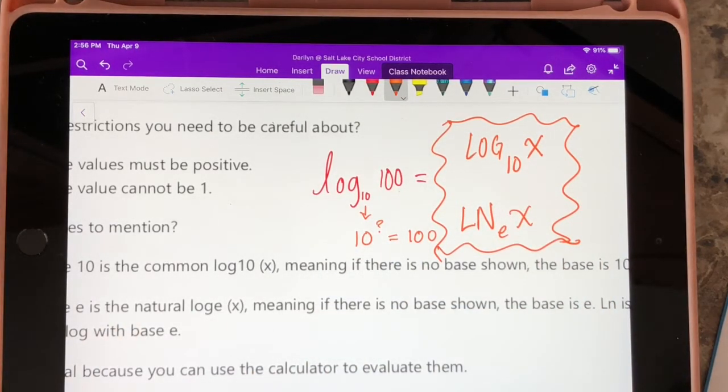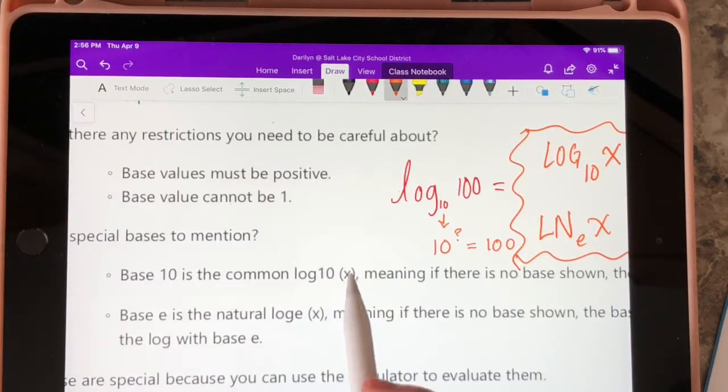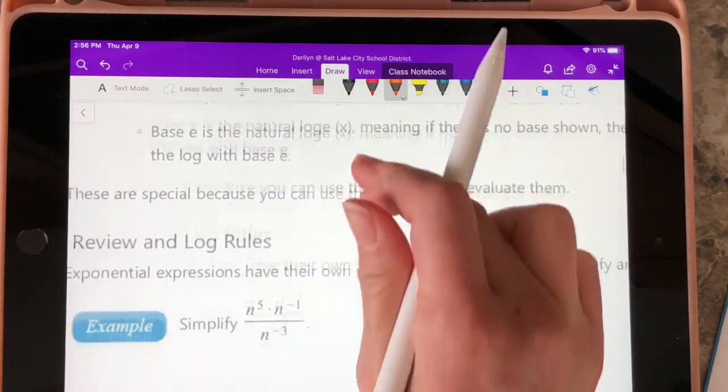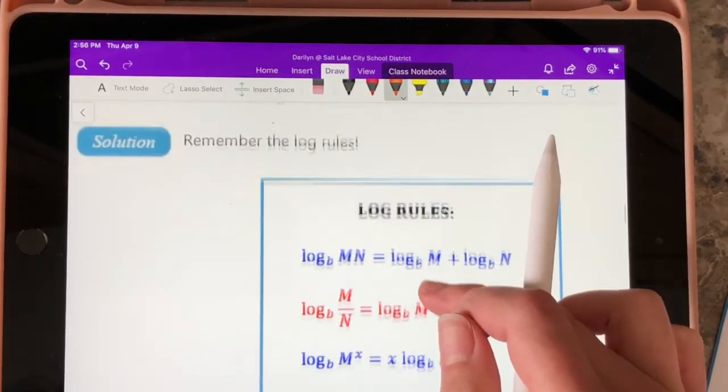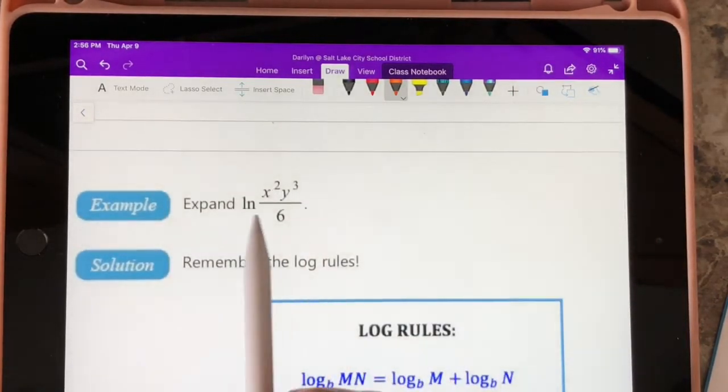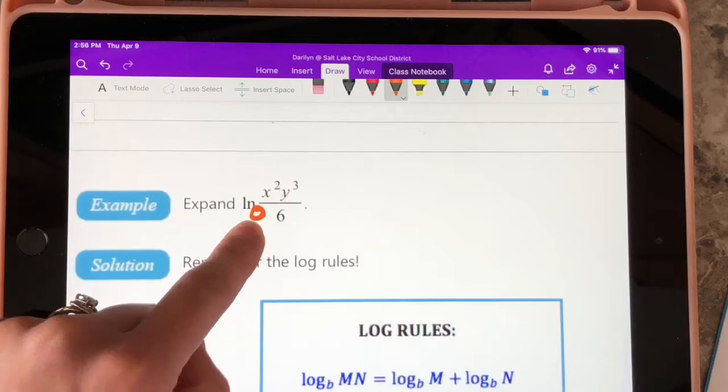But I'm saying if there is no base written, like this one. Let's find one where it's not written, and then I'll show you what I mean. So this one right here, there's no base written, and it's a natural log. That tells you that that base is going to be e.